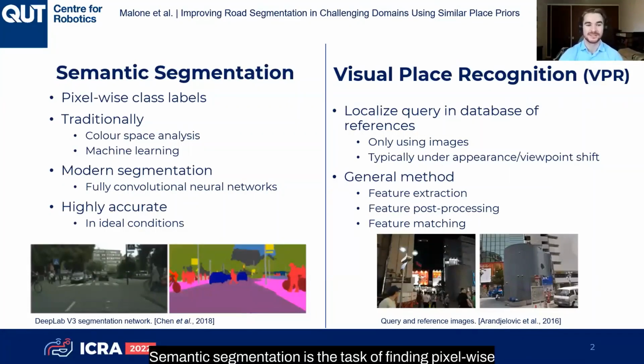Semantic segmentation is the task of finding pixel-wise class labels across an image. Traditionally, this was achieved using color space analysis and machine learning, but more modern systems use fully convolutional networks and achieve high levels of accuracy in ideal daytime conditions.